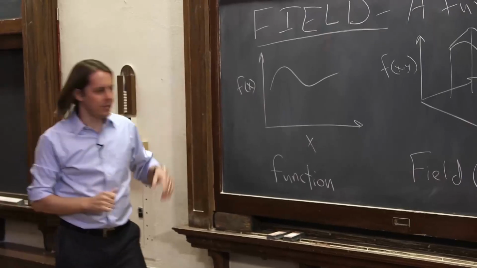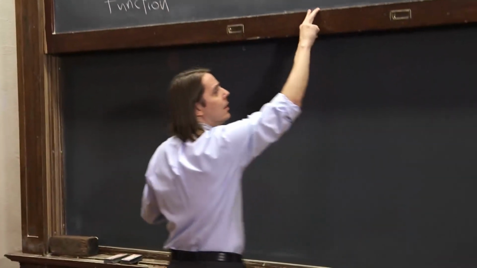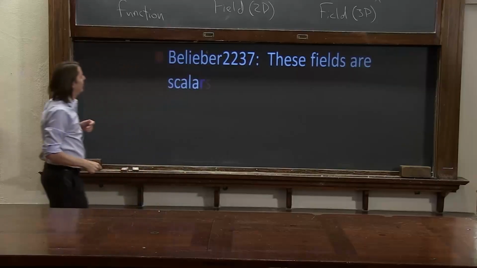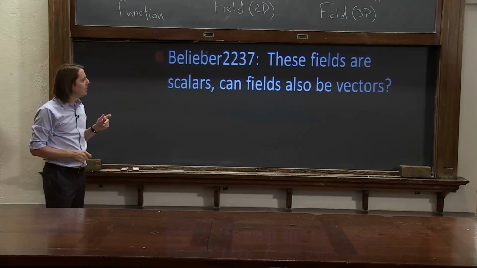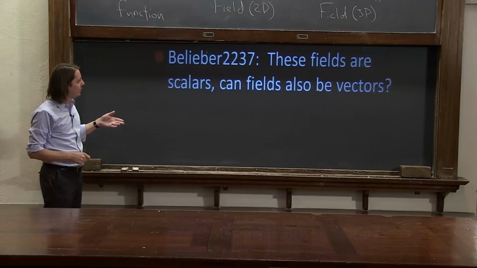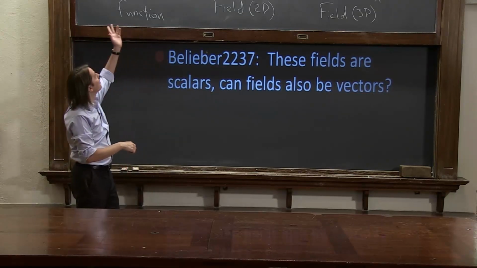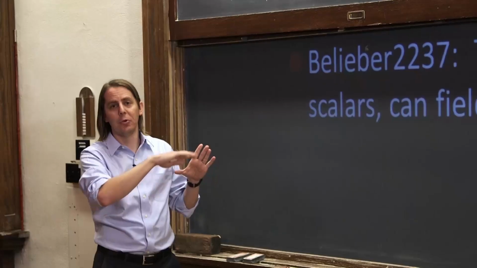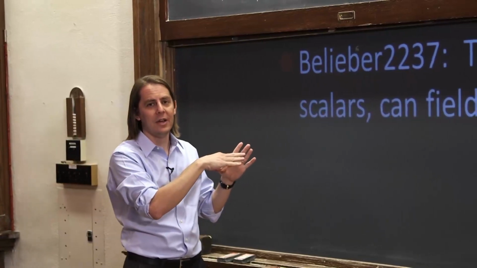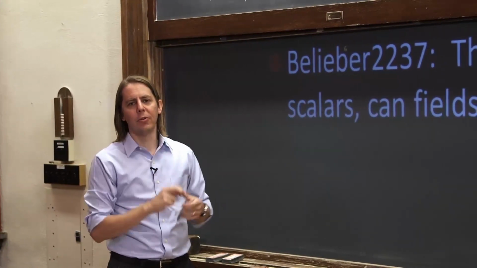Oh, so I see we have a question. Belieber 2237 asks, the fields I showed you, these fields are scalars. Can fields also be vectors? So the answer is yes. So the things I drew here were scalar fields. I just drew height as a function of 1D. I drew a surface in 2D. That's again just a height. And when I drew the 3D field, I drew circles with a certain size. Those are all scalar numbers.